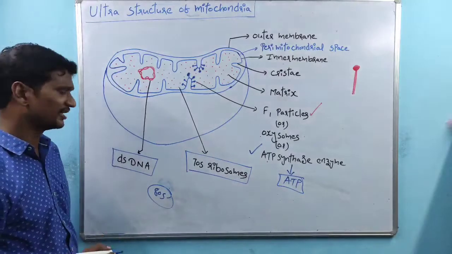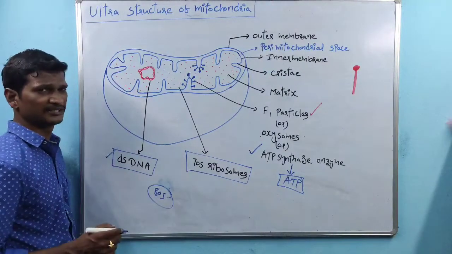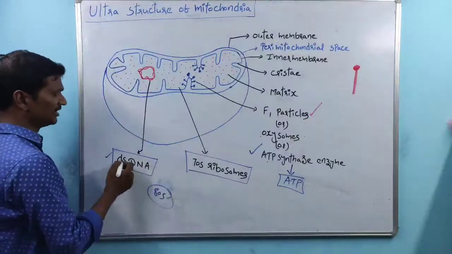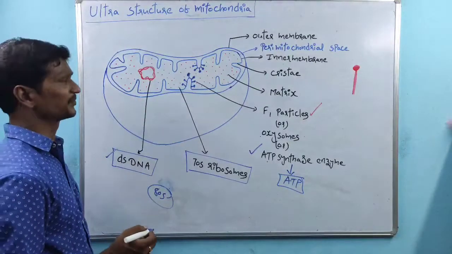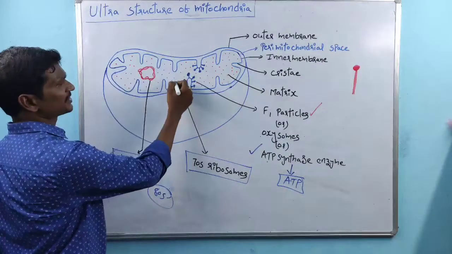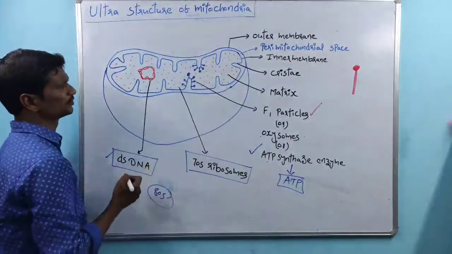Mitochondria contain their own DNA. The DNA is double-stranded, meaning two strands are present here. That is the double-stranded DNA. Right? So here the red dot-like structures indicate ribosomes.